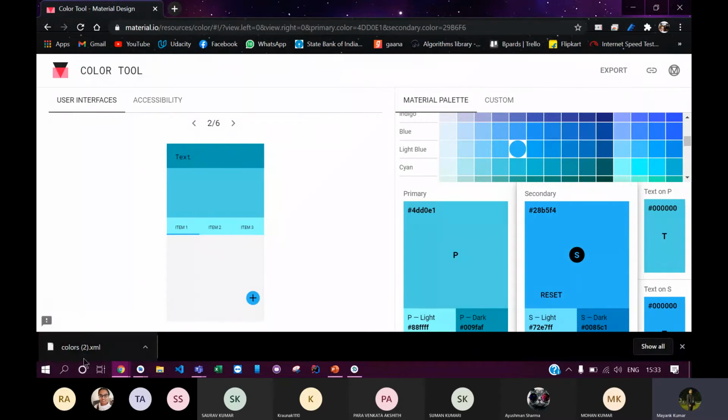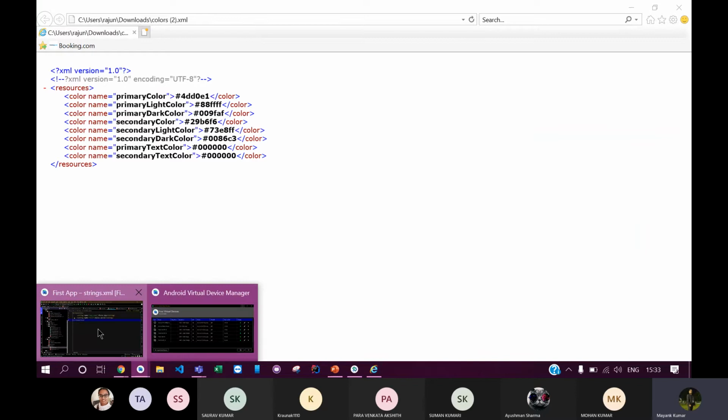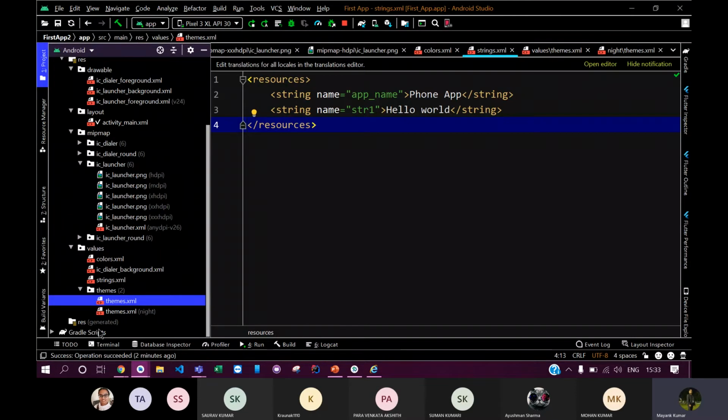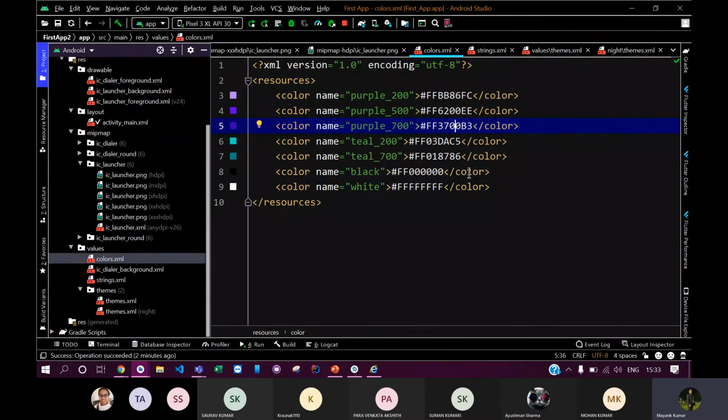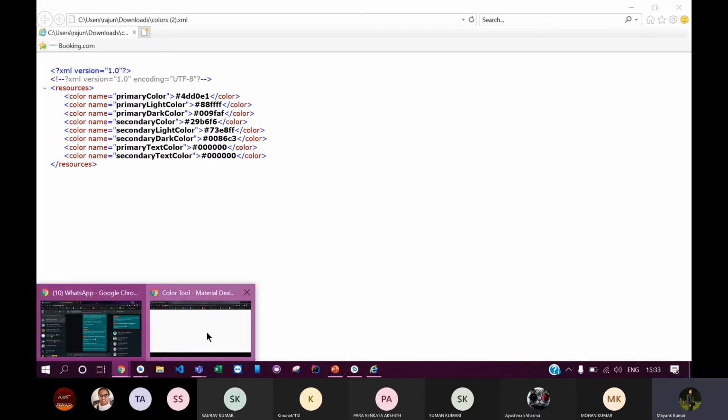You can see that here it downloads a colors.xml file. So let me just open it up. This is the colors.xml file. You can simply input these colors here, and your theme will be changed. Okay, so you can see that it is easy for us to get our desired theme from here as well.